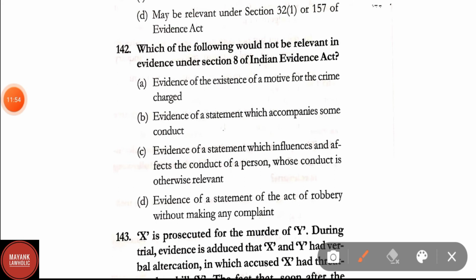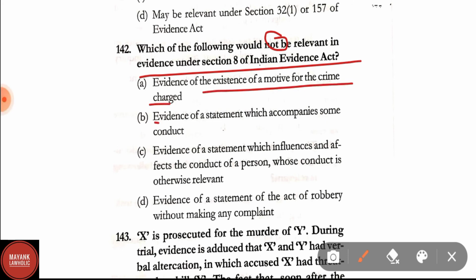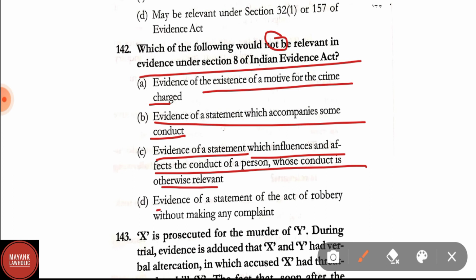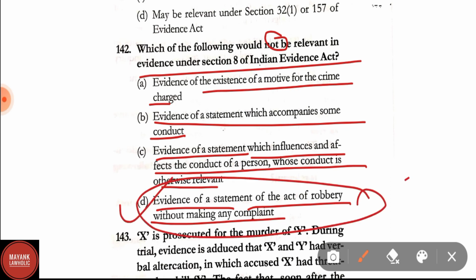Question number 142. Which of the following would not be relevant in the evidence under Section 8 of Indian Evidence Act? Option A, evidence of the existence of a motive for the crime charged. Option B, evidence of the statement which accompanies some conduct. Option C, evidence of the statement which influences and affects the conduct of a person whose conduct is otherwise relevant. Option D, evidence of a statement of the act of robbery without making any complaint. Here the correct answer is option D. It will not be relevant. Evidence of a statement of act of robbery without making any complaint is not relevant.